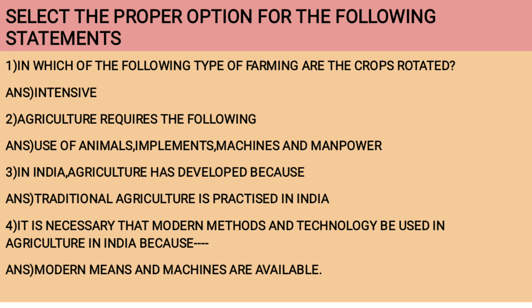Number 3. In India, agriculture has developed because. Answer: traditional agriculture is practiced in India. Number 4. It is necessary that modern methods and technology be used in agriculture in India because. Answer: modern means and machines are available.